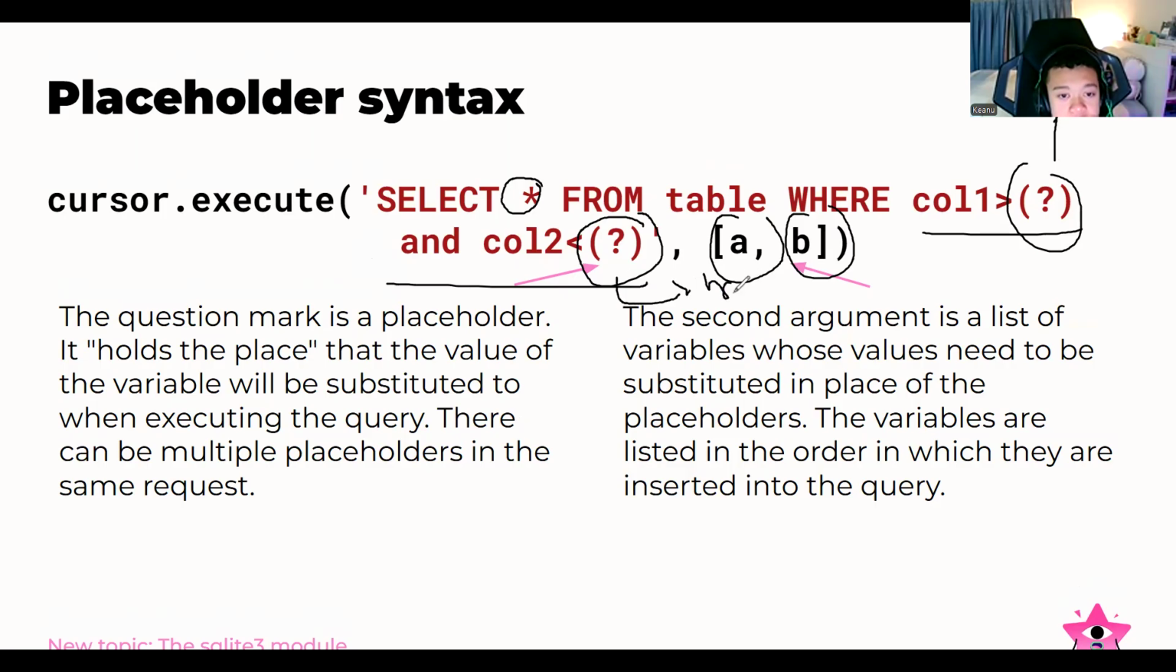So the question mark is the placeholder. Basically, it's just like the chair, your chair. It holds the place where the value of the variable will be substituted when executing the query. There can be multiple placeholders in the same request. So the second argument is a list of the variables whose values need to be substituted in place of the placeholders. And the variables are listed in the order in which they are inserted into the query. So that's how it works.